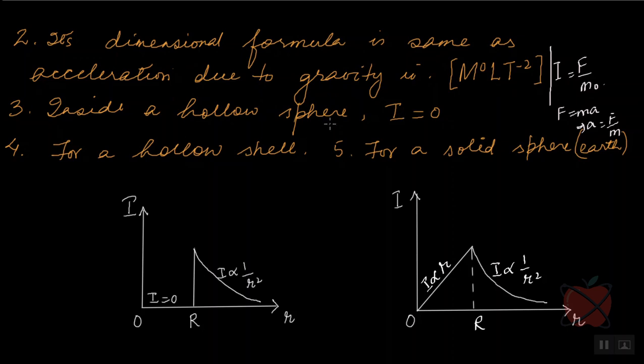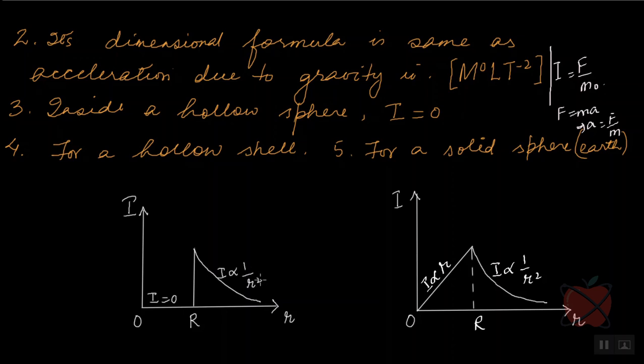Inside a hollow sphere, imagine if the Earth is hollow. Of course, the Earth is not hollow, it's solid. What is the intensity of gravitational field inside? That will be 0. So if we plot a graph of the gravitational field with distance for a hollow shell, we can see that from the center of the shell to the surface, that means up to the distance r, the intensity of the field will be 0. At r, the intensity will be maximum, and then as you go away from the surface, the intensity decreases according to this relation.